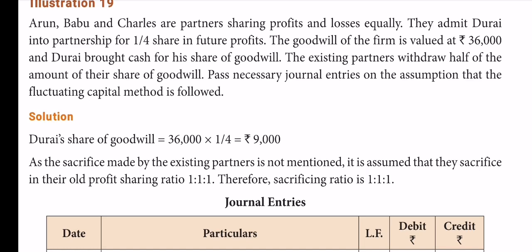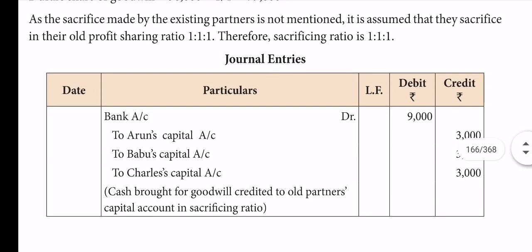1:1:1. Now, what's the usual journal entry for cash brought in by the new partner in the form of goodwill? Bank account debit to old partners' capital accounts.